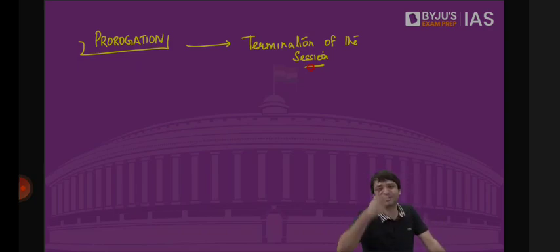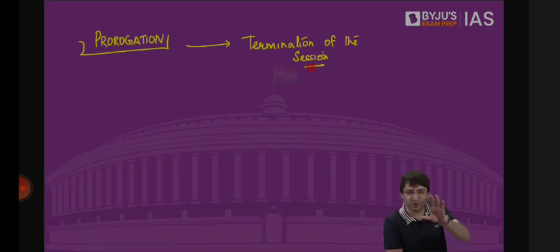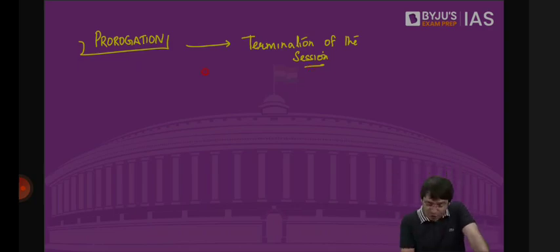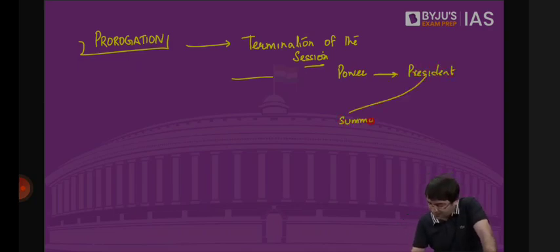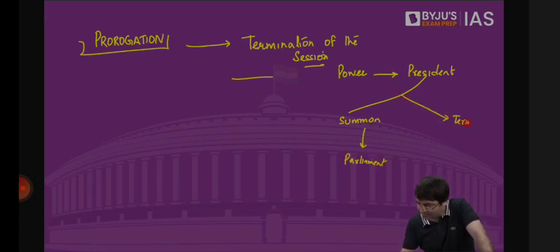But to answer your question, when the house is adjourned sine die, does that mean you still have to call the session of the parliament within 6 months? No, because the session is still ongoing. It has not ended. But what is prorogation? Prorogation is the termination of the session. That means the session is gone. Who has the power to prorogue? President. It is the power of the president to summon the parliament. It is the power of the president to terminate the session of the parliament.